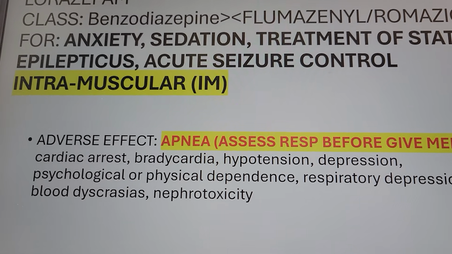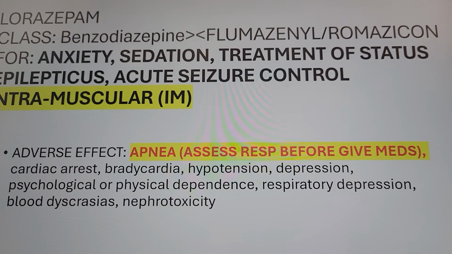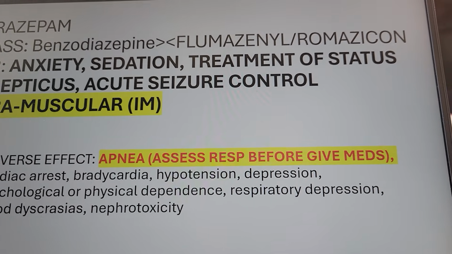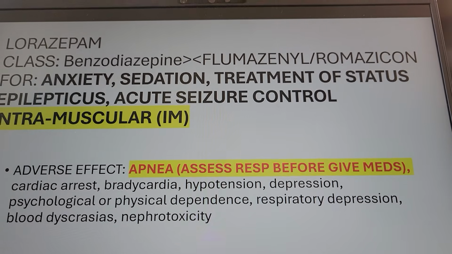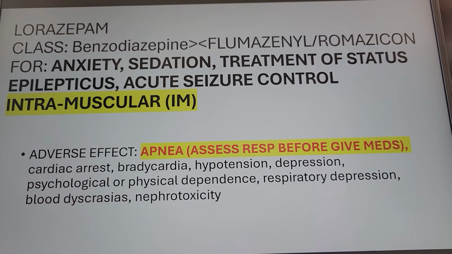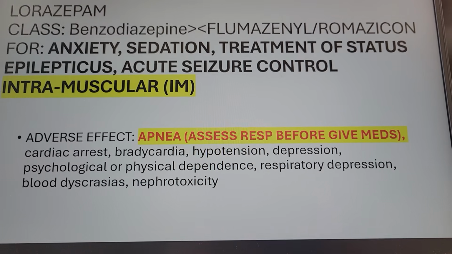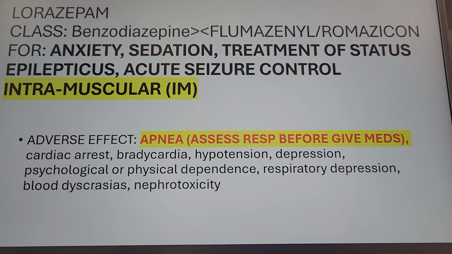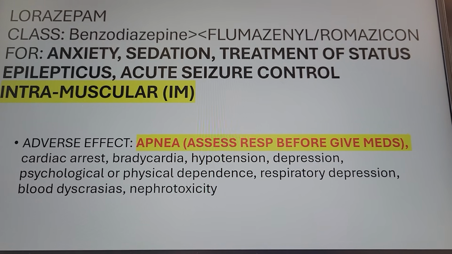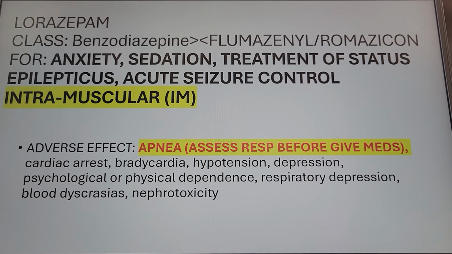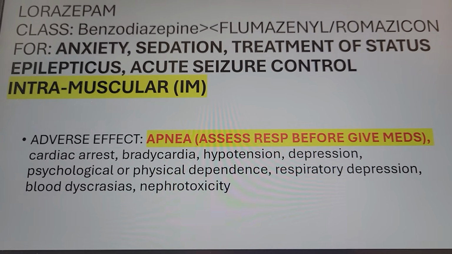But careful with this anti-anxiety here, right? Adverse effect can be apnea. Apnea, they stop breathing, right? So make sure you assess the respiration first before you give this medication. Because this is anti-anxiety, right? So if the respiration already low, don't give them this medication, right? You have to assess respiratory before you give the medication because this one can calm them down, right? So if they already really calm down, why you want to give this anti-anxiety, right? So don't give it if they have respiratory problem.